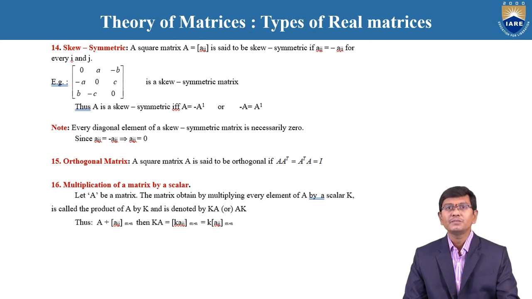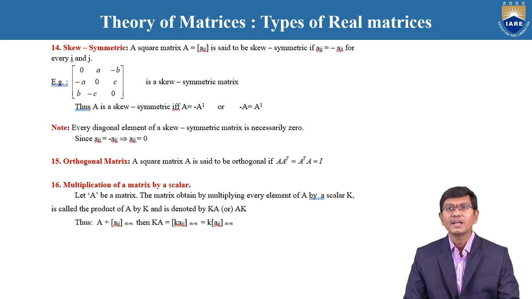Okay, next one, orthogonal matrices. Orthogonal matrices are based upon the transpose of the matrices. A square matrix is said to be orthogonal if the condition A into A transpose is equal to A transpose into A is equal to I. Here A transpose is obtained by interchanging the rows and columns of the given matrix, and that is called A transpose.